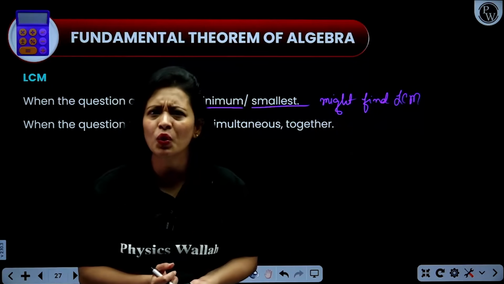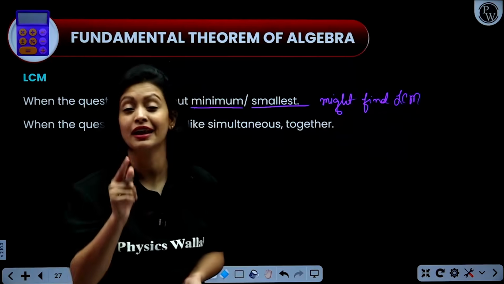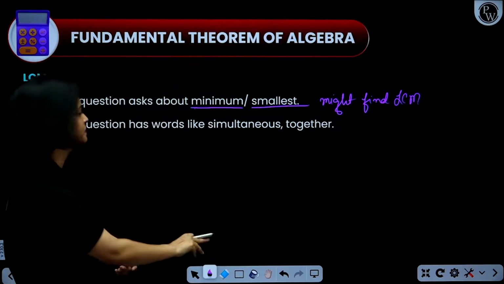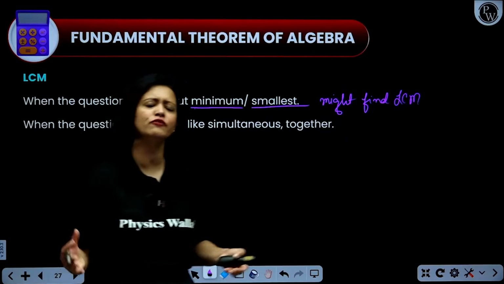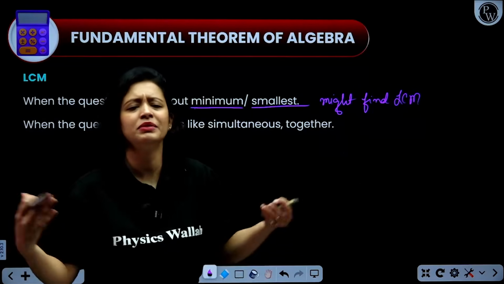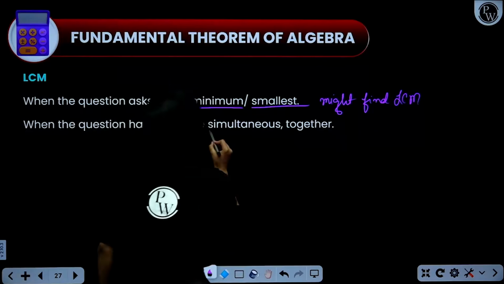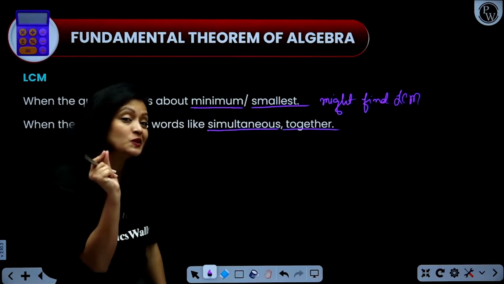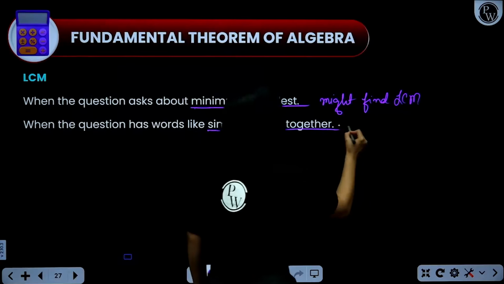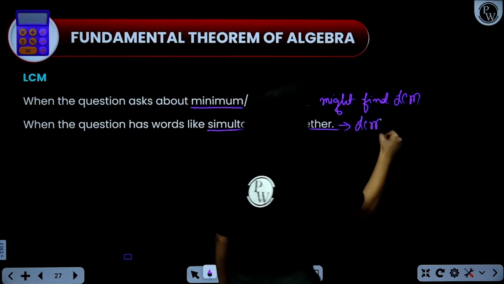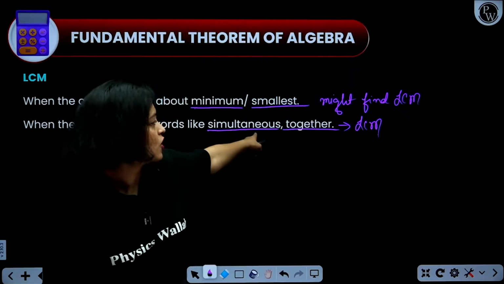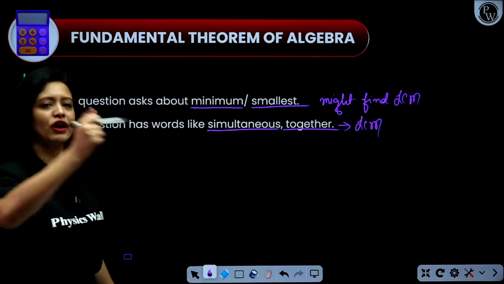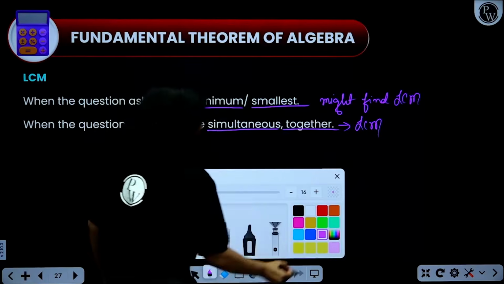So how would you know? We'll see that also. Again, common sense. We'll use common sense. So might find. This is not always true. Another thing: there are lots of problems where you will not find words like minimum or least, but you will find words like together, simultaneous. These words again mean that you will find LCM. These words are also important. If you find words like together, simultaneous, then maybe you have to find LCM. Now, these are all maybes.